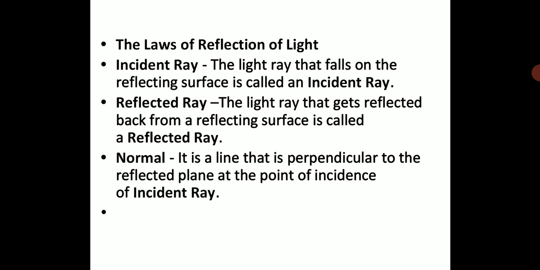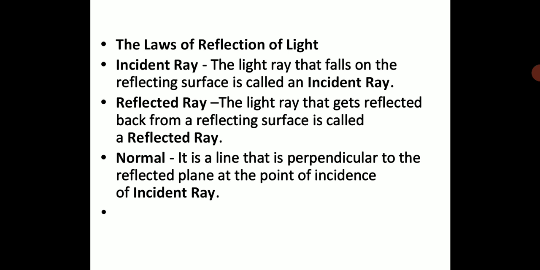The light rays that get reflected back from a reflecting surface are called reflected rays. So you know that whenever light rays fall on an object, some amount of the light rays get absorbed and some light rays get reflected. So those light rays which get reflected back are called reflected rays. And what is the normal? It is a line that is perpendicular to the reflecting plane at the point of incidence. So just a perpendicular line to the reflecting plane. Wherever the light ray is falling, you just imagine a perpendicular line at the point of incidence. You draw a perpendicular line.